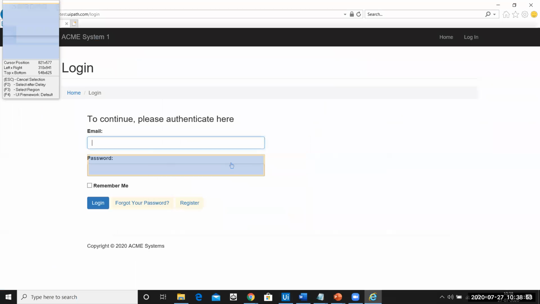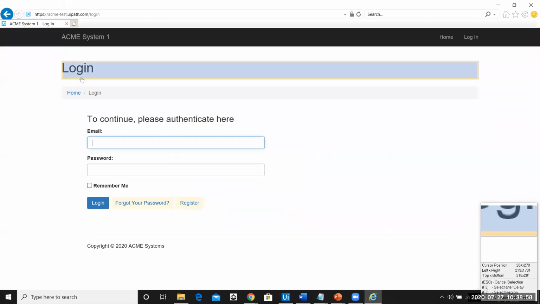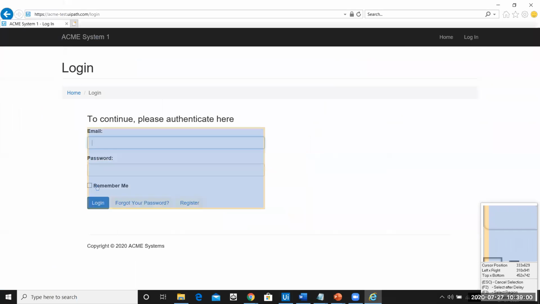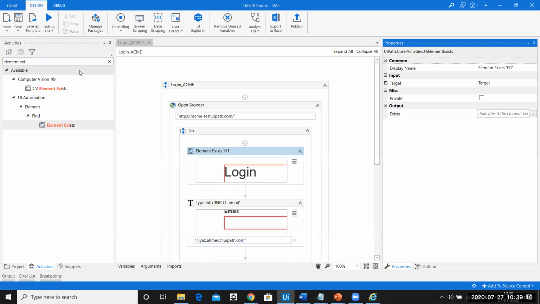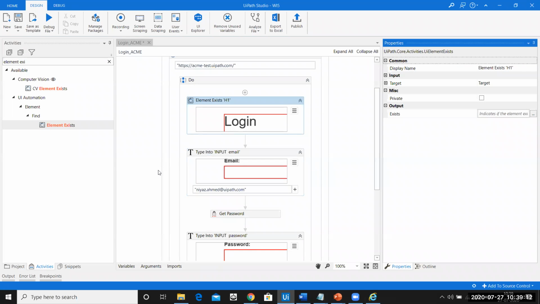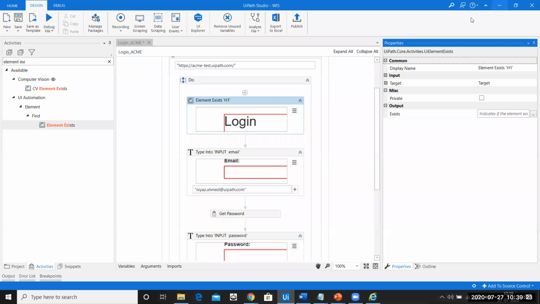I'll say indicate on the screen, and then I have to indicate any one of these tags from this page, so that if this is loaded, then I can say the web page has loaded successfully. So ideally I'll say login. I'll just use this login here. So what I am trying to say is, if Element Exist is able to figure out whether login is there in the page, then I can say the web page has successfully loaded.